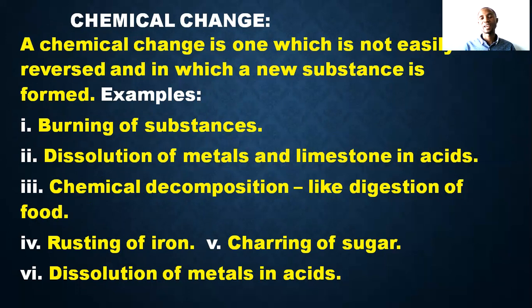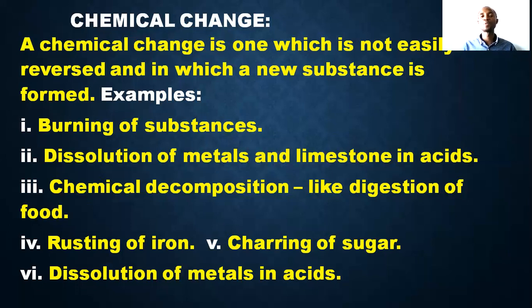Dissolution of metals and limestone in acid. When a metal is dissolved in an acid, it cannot come back to that metal again. Chemical decomposition, like digestion of foods. When you are eating gari, rice, or anything, digestion starts from the mouth. After all the digestion that will take place, it cannot go back to that food again. In fact, the end product of it, you see it through your anus, and it's not the same food that you ate that you can see there. So it's a chemical change.